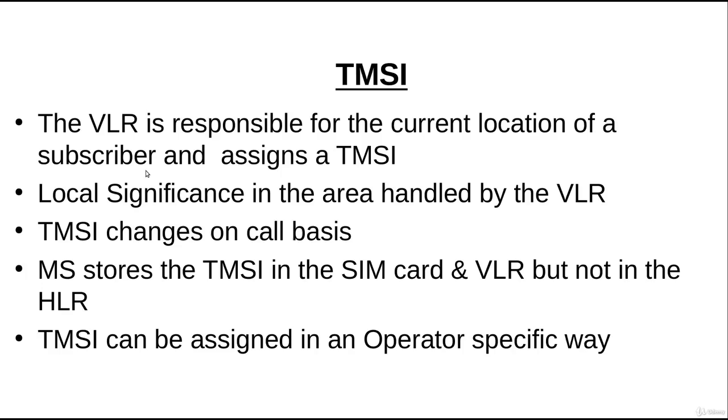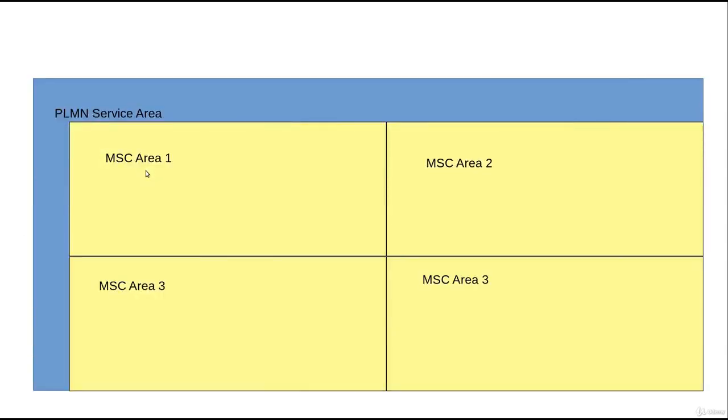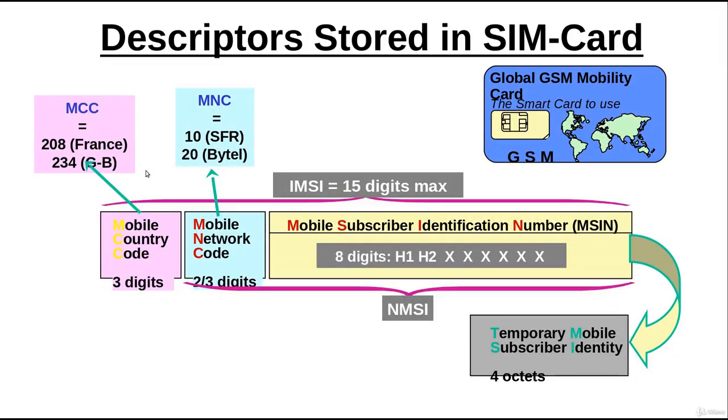And on the mobile side, TMSI is stored in the SIM card, and on the network side TMSI is stored in the VLR, and it is not stored in the HLR because TMSI is a temporary identifier for a mobile specific to that MSC in which the mobile is roaming. And so when we talk about IMSI and the various fields in the IMSI like mobile country code, mobile network code, MSIN number, TMSI has a very similar format, but it is a temporary identity.